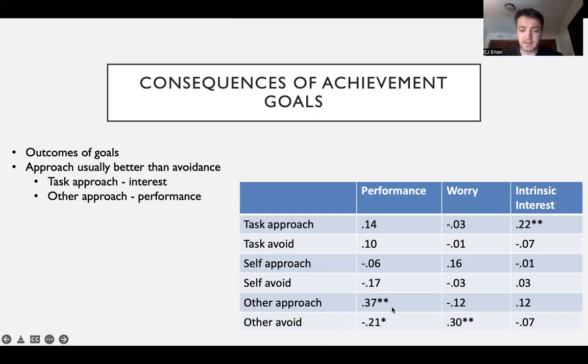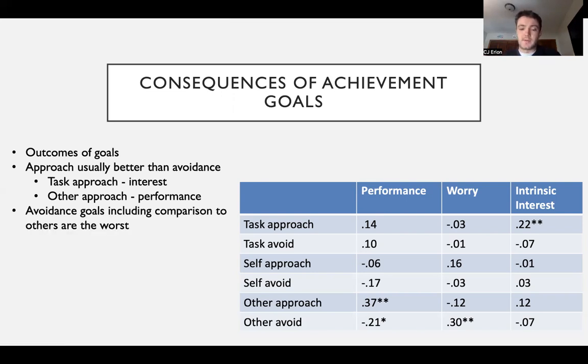We see that here, right, for other approach, we see greater performance versus if we are having an approach goal for the task. This increases intrinsic interest. This is more like mastery related goals. I'm not doing this to do better than anyone else or to do better than myself. I just want to enjoy this and do my best. And so, yeah, we see that approach goals do usually have benefits here.